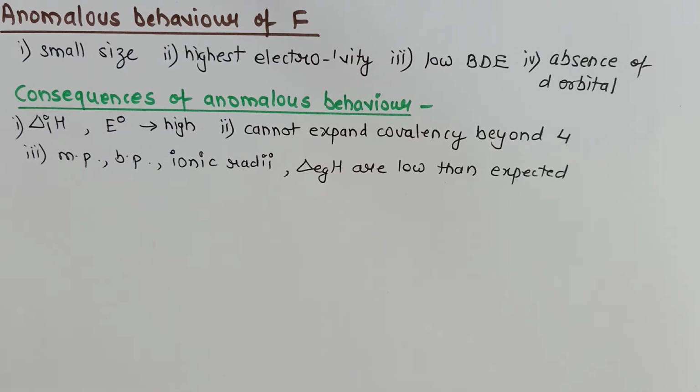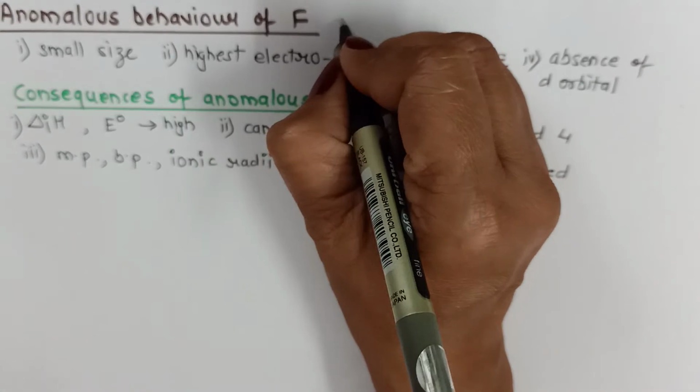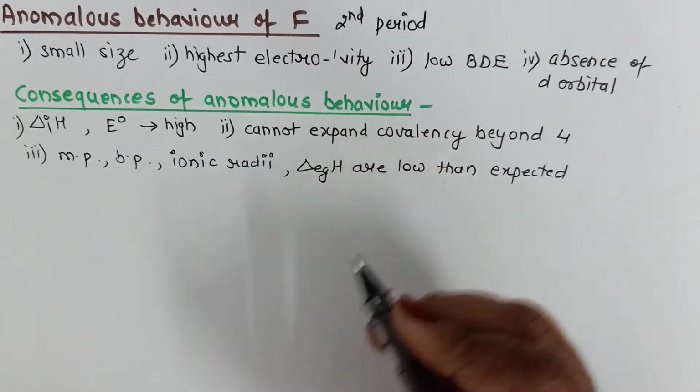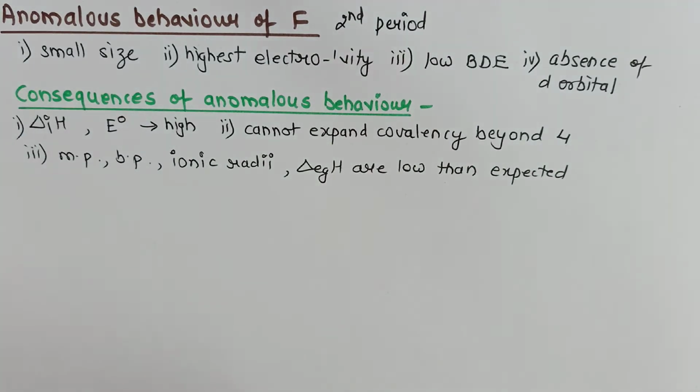Now let us discuss the chemical properties or chemical trends. For discussing the chemical trends or chemical reactivity of halogens, first of all we must know the anomalous behavior of fluorine. We know fluorine is an element of the second period, and all the elements of the second period have small size, because halogens themselves are the smallest in their respective periods.